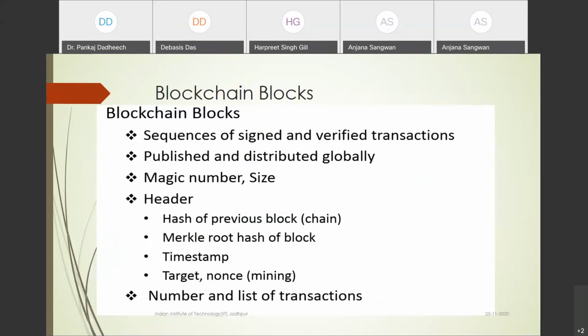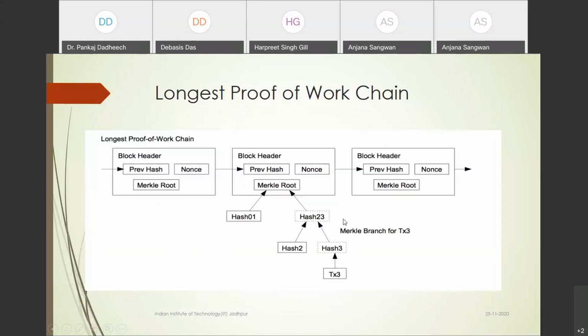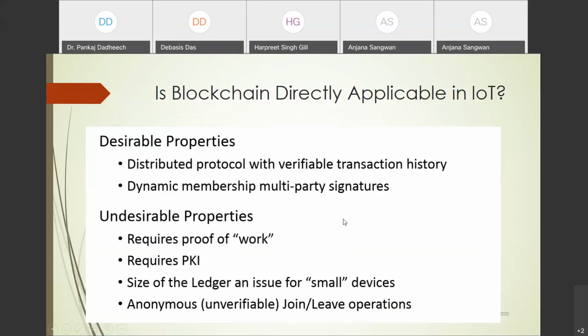Okay, and a blockchain block is a sequence of signed and verified transactions, published and distributed globally. There is some magic number or pseudo random number. Header, and these are the concepts in general. Timestamp is there, as well as the mining operation. For the mining there is the nonce, and the number and list of transactions is there. Okay, this is basically the concept. And direct application in the IoT.